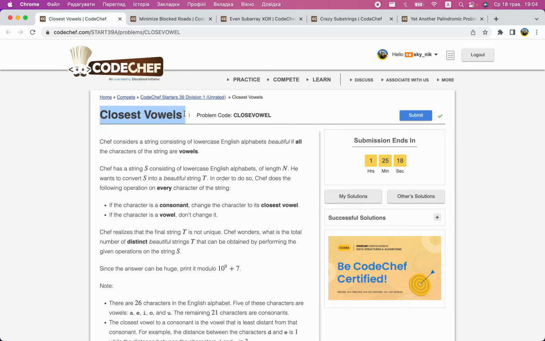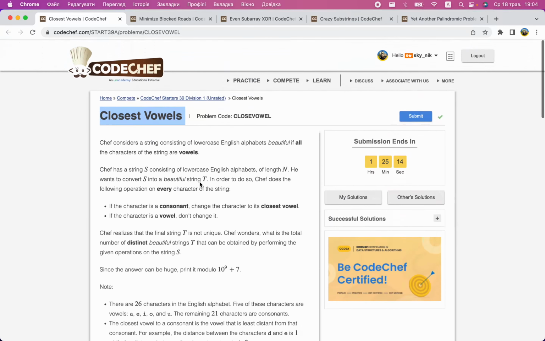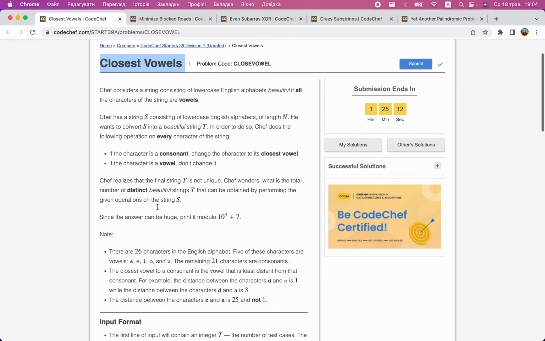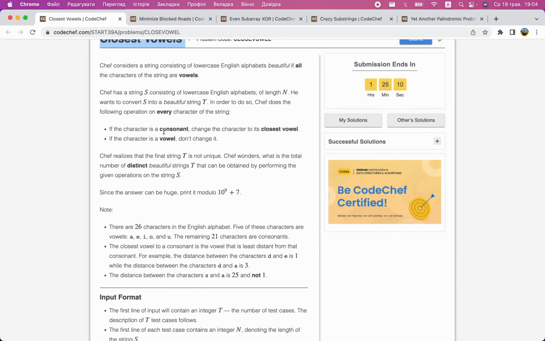In the next problem, closest vowels, Chef had a string and he wanted to change every letter into a vowel, or if the character is a vowel, not change it. But he also needed to change to the closest vowel, and he wanted to know how many ways there are to do this.